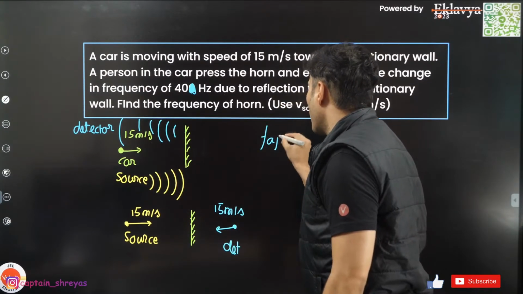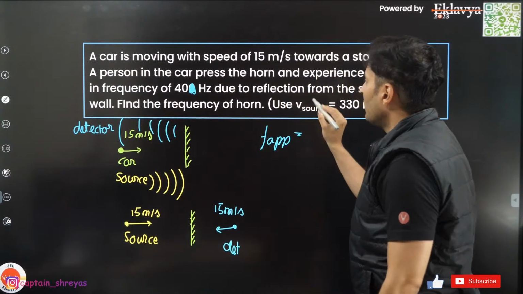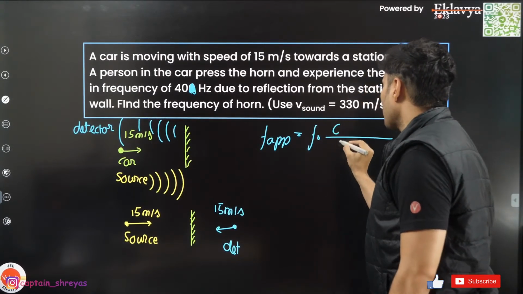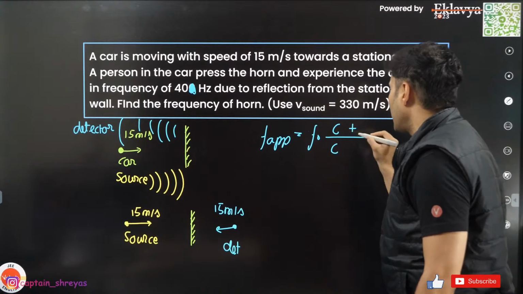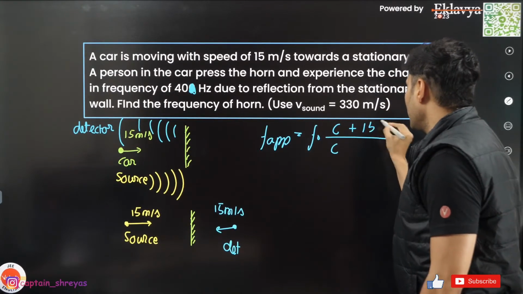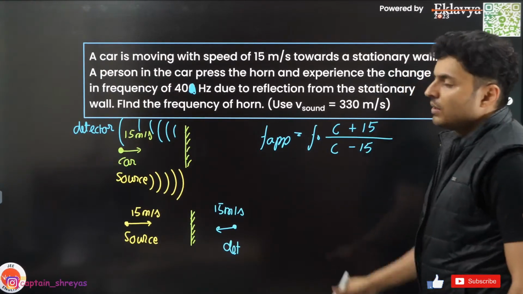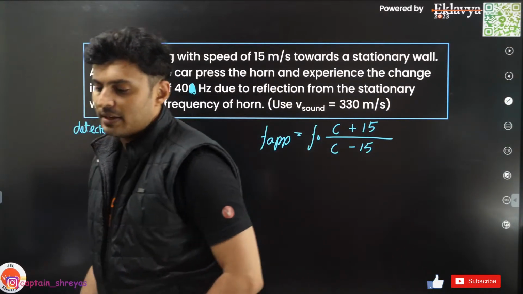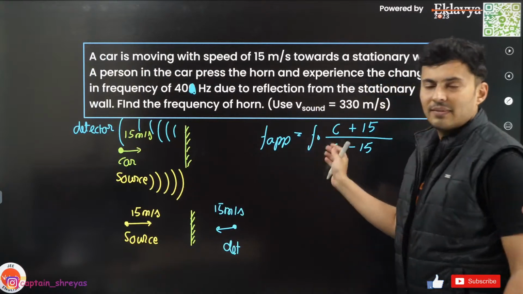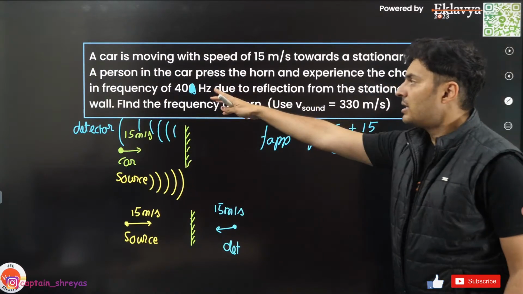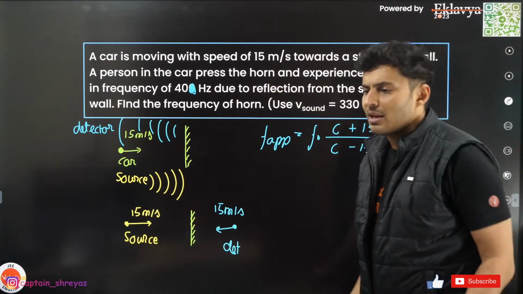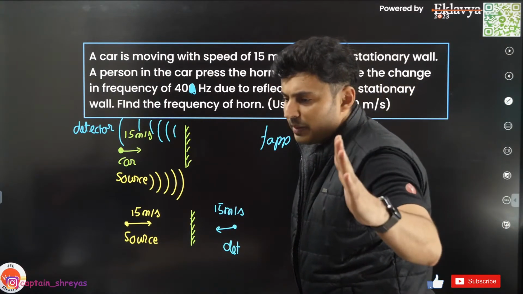So apparent frequency will be nothing but the original frequency into speed of sound. Here you will have plus the 15 and here you will have minus 15. From this you can solve. It's very easy. So once you know the apparent frequency, you can find the change in frequency. Change in frequency was given. So from that you can find the original frequency of the horn. Is that okay, beta?